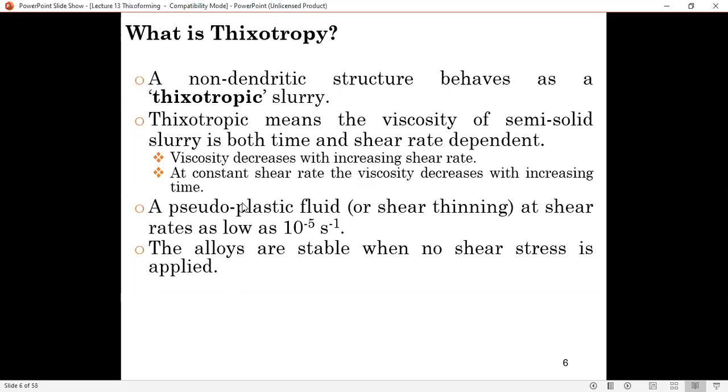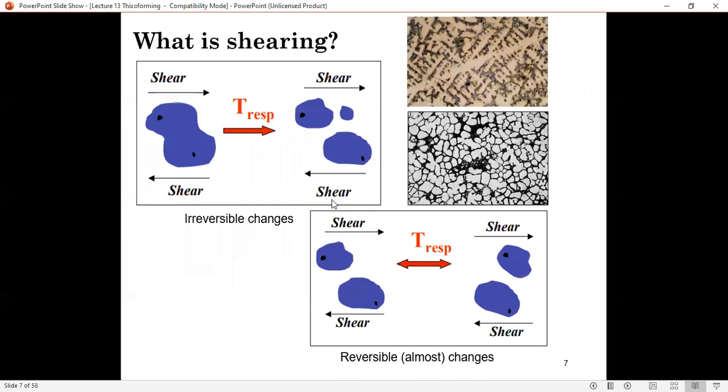So what it says is this: the thixotrophic slurry is a state of material in which the viscosity decreases with increasing shear rate.